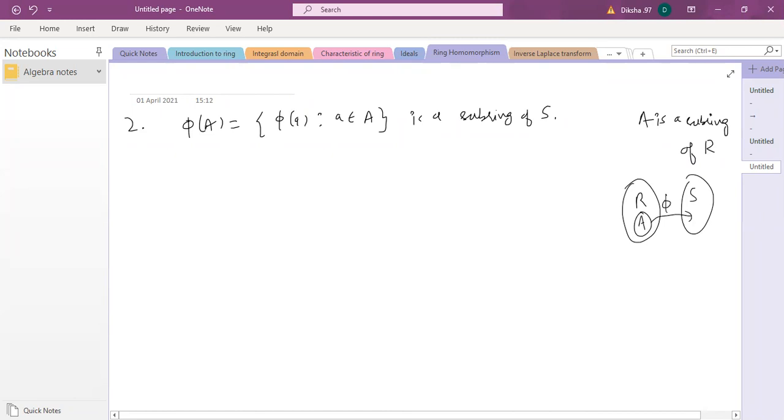So when you apply the mapping phi, the image of this subring will be some set. So that set is being denoted by phi of A. So it contains all the images phi of a, where a belongs to A. So you take all the elements of capital A and take their images under the operation phi and make their set. Obviously that set is going to be a subset of S. Now this result is saying that this phi of A is also going to be a subring of S. That means the property of subring is also preserved under the operation of homomorphism.